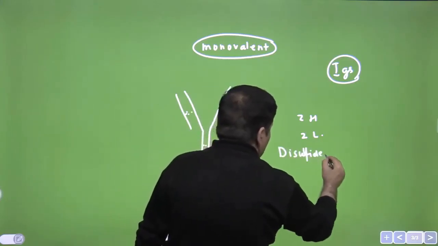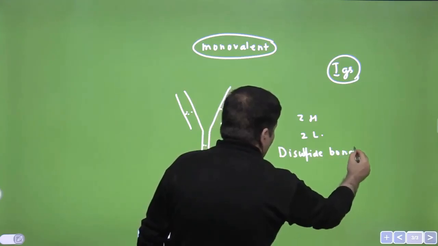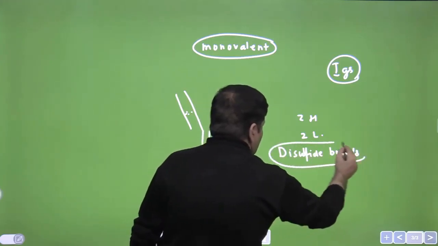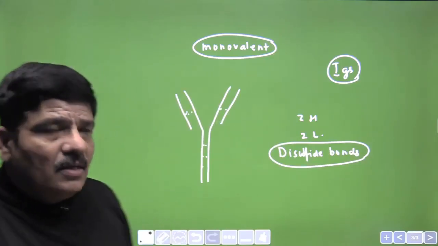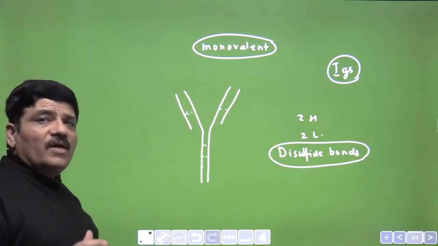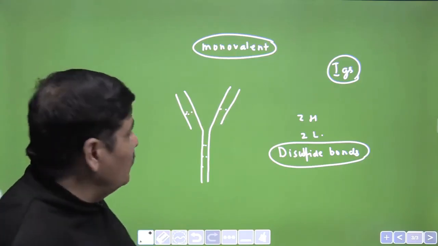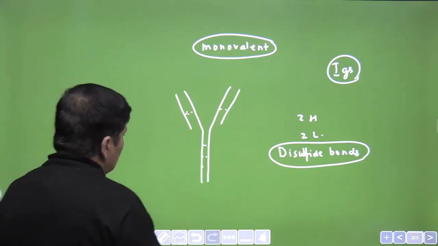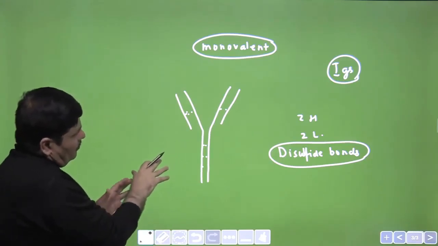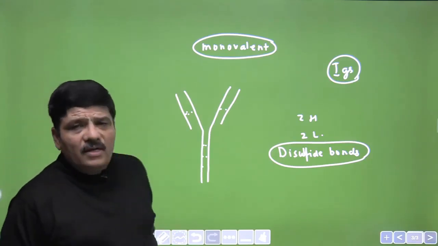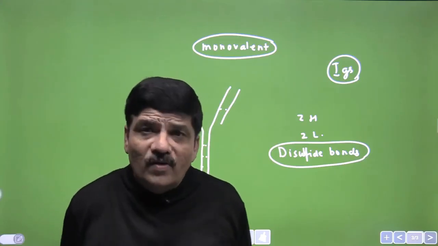We know that disulfide bonds happen when cysteine amino acids come adjacent to each other, and though methionine is also a sulfur containing amino acid, it is not involved in disulfide linkage. So this is, we would say, a cartoon of an immunoglobulin molecule, monovalent form.